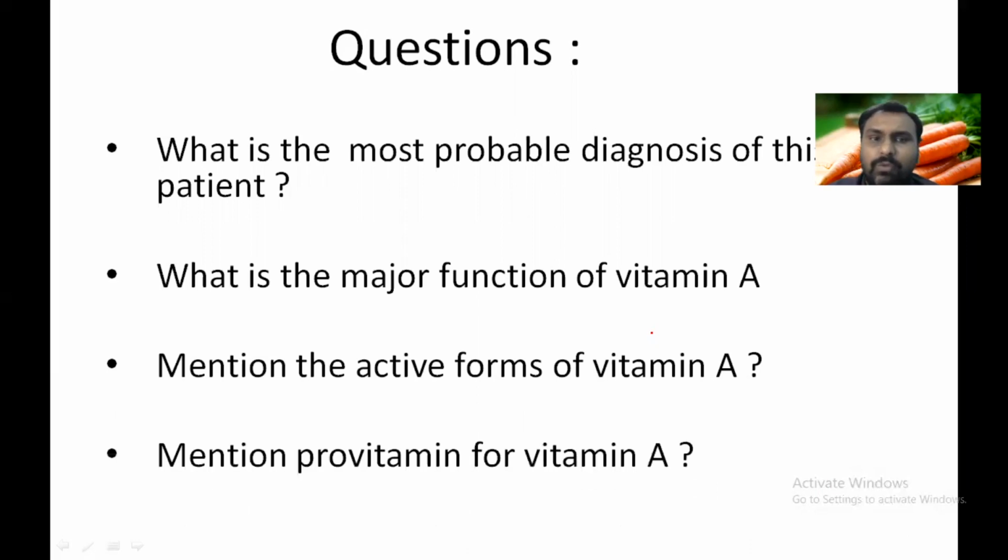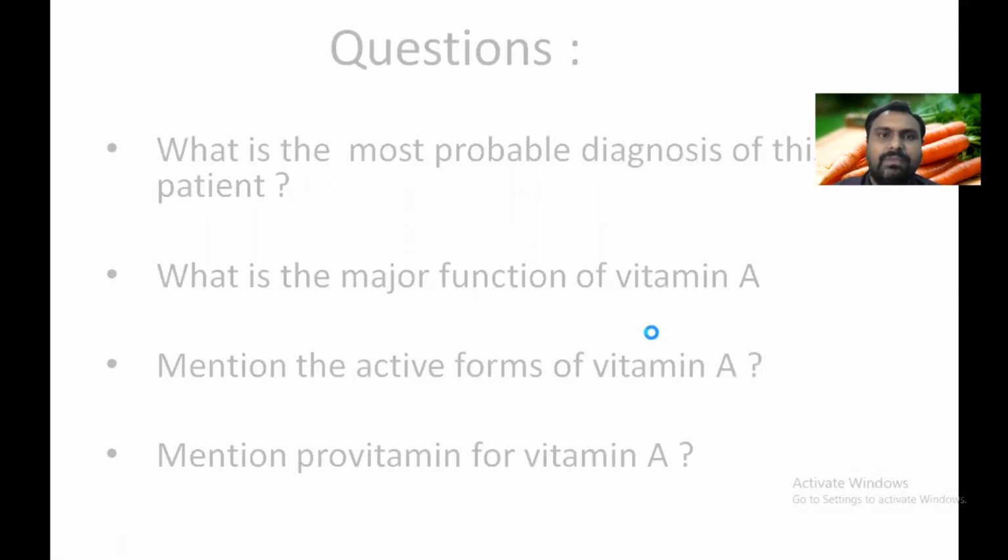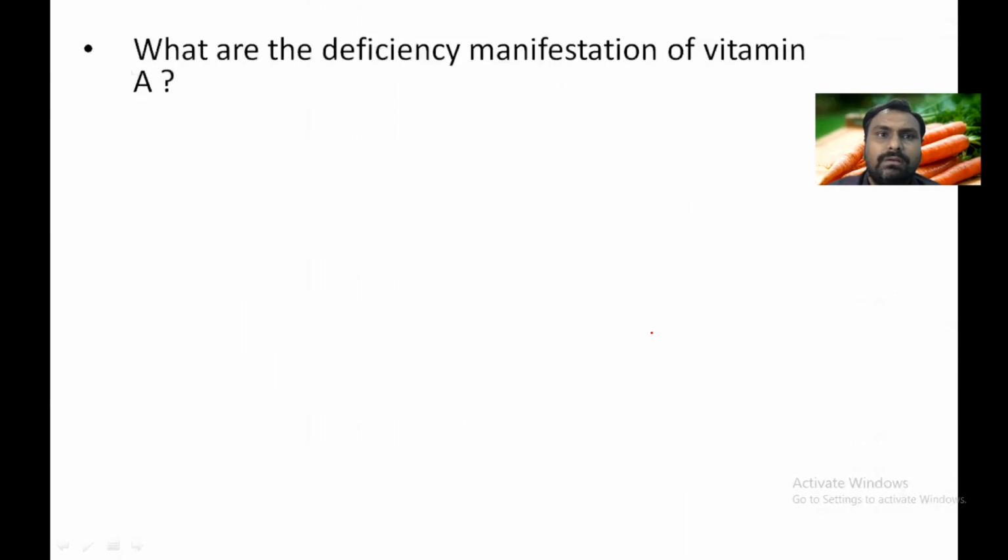Mention the provitamin form of vitamin A. What is a provitamin? As we have seen, beta carotene on oxidative cleavage will theoretically form 2 molecules of vitamin A. So that is called a provitamin. Beta carotene is a provitamin, remember. So these are all questions asked separately, also as a case.